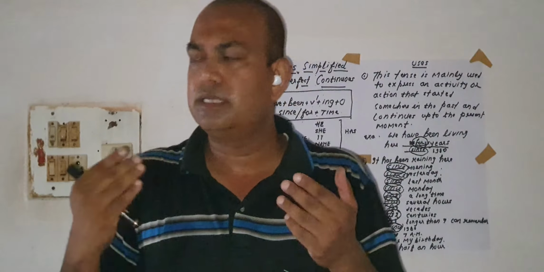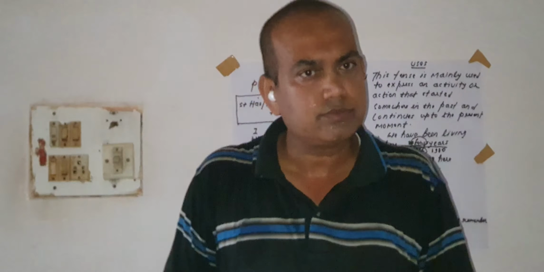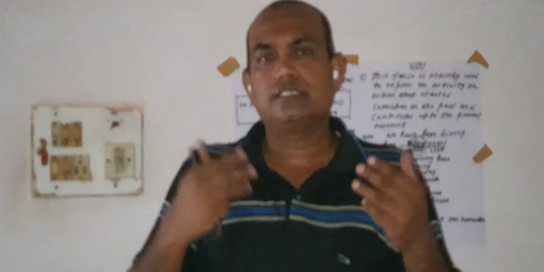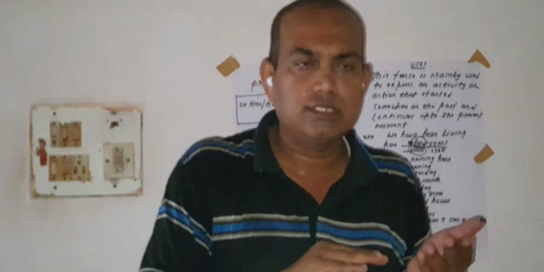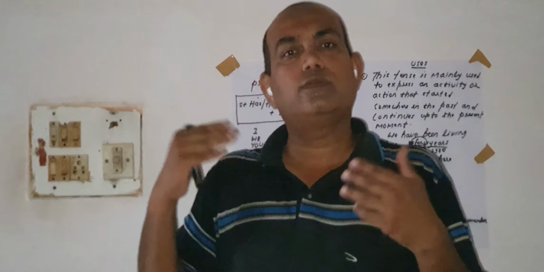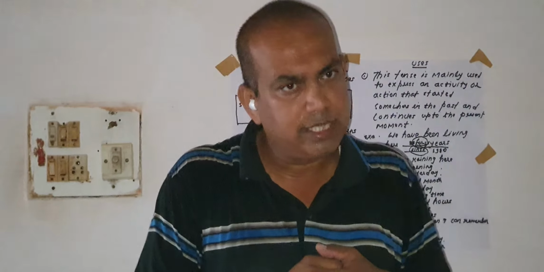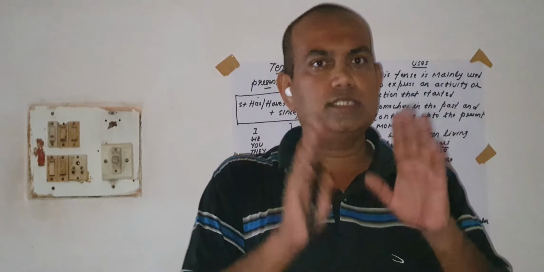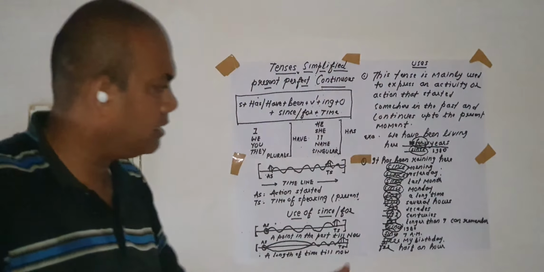My friend has been learning English for 3 years. I have been taking dance classes for the last 10 years. You can say I have been serving in the education department for the last 15 years. So now the use of since and for with these examples is quite clear to you.